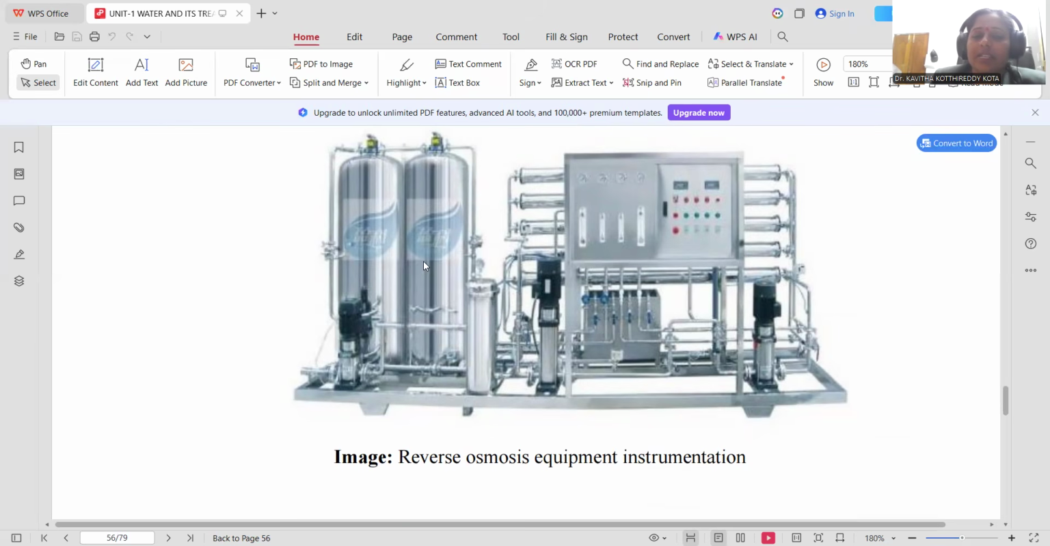Here are two large cylindrical chambers available, and you can notice the various series of columns which are used for the purification of water. External pressure application, temperature maintenance, and pH maintenance are controlled by these devices. Here is the switchboard which is used to maintain the pressure, temperature, and also the current supply to this entire equipment. Entirely, this is regarding the reverse osmosis instrumentation.